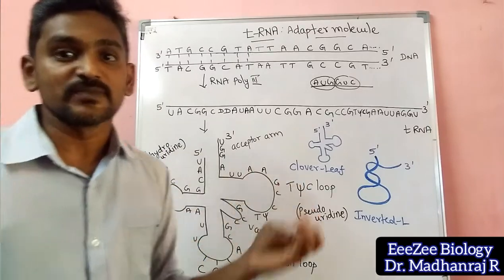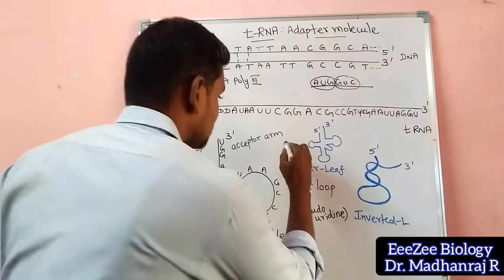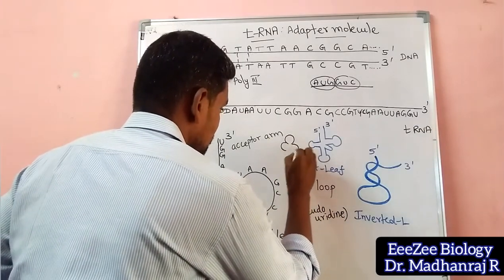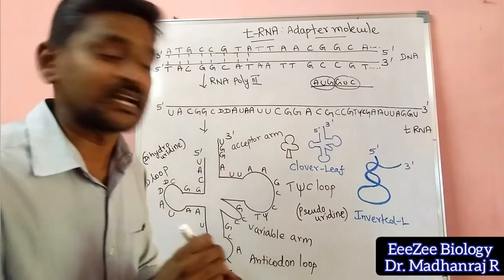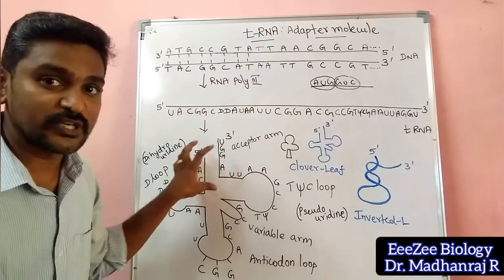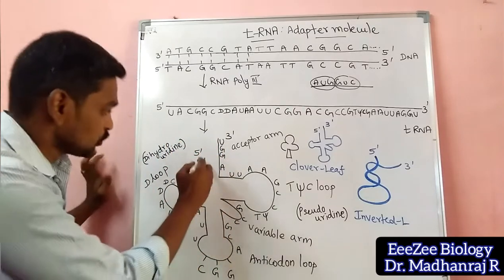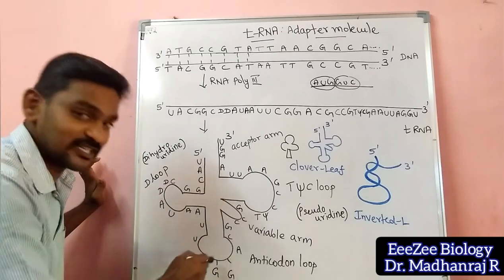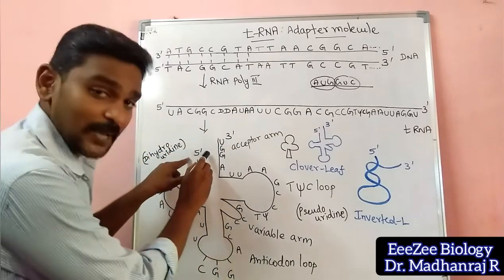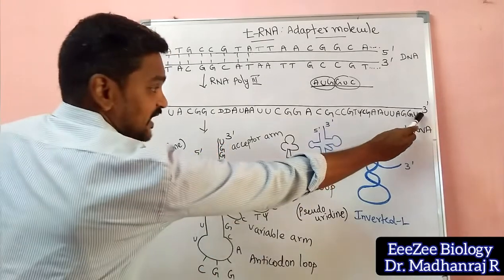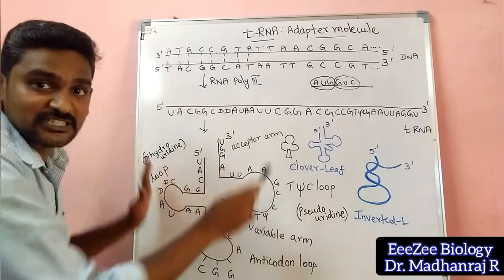We use clover as food material, right? So the clover leaf will be like this. In the inverted position, I can see the clover leaf. So it is called the clover leaf structure of the tRNA molecule. It is a secondary structure. The bases will be going on like this. Coming into the structure, this is 5' and this is 3'. This 3' will be coming here, going on, and ending here. So this is the structure.